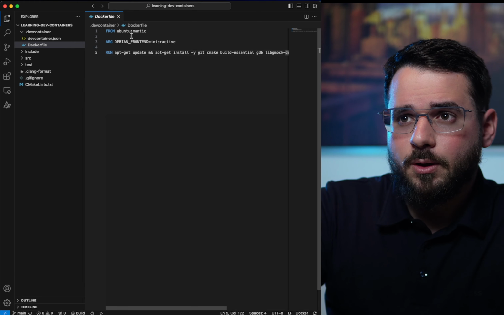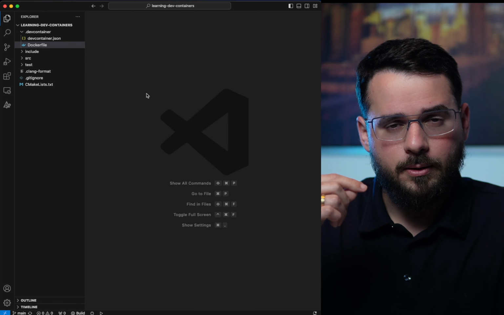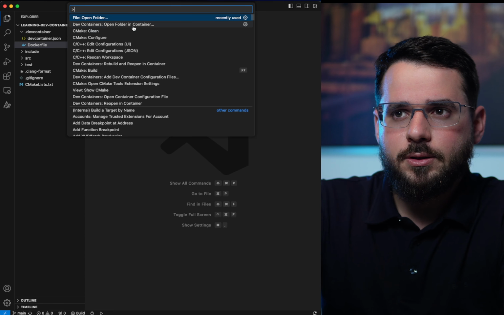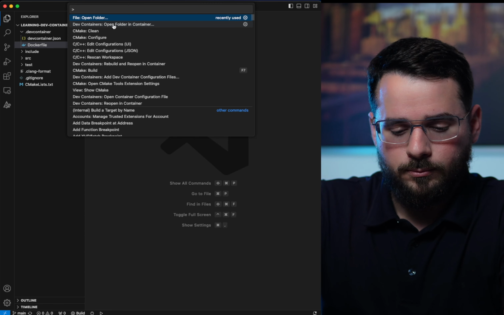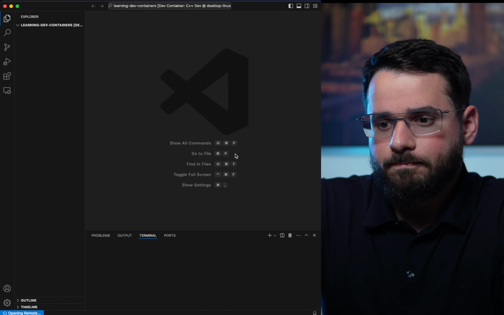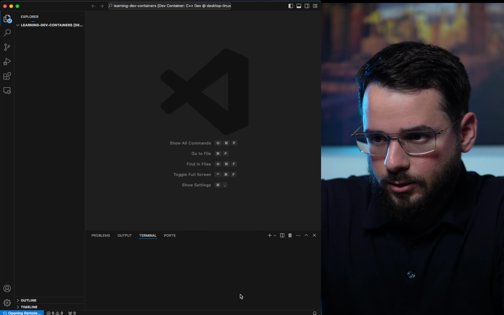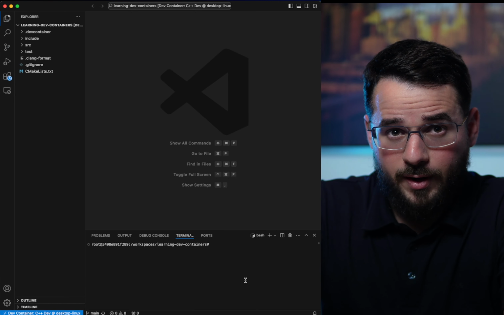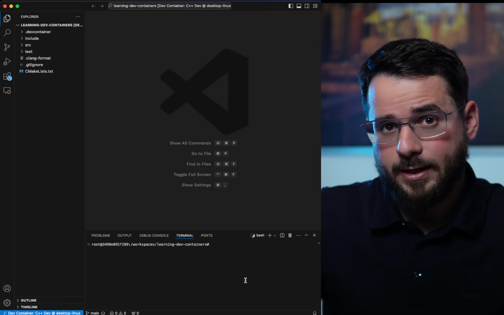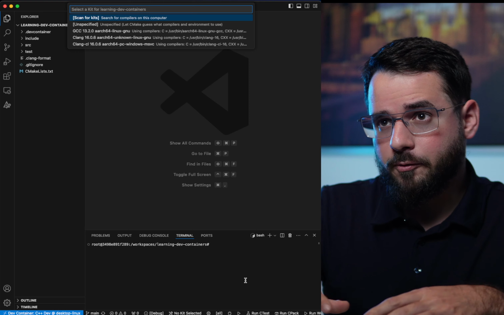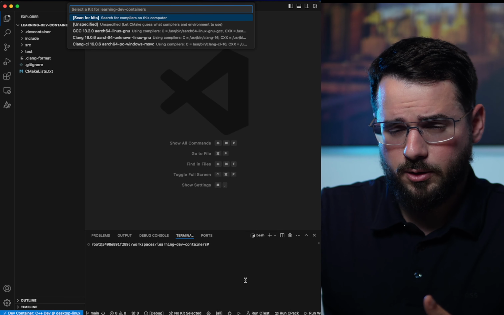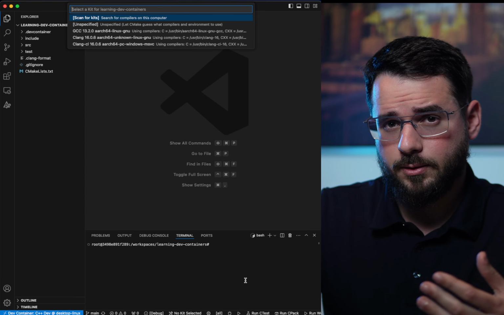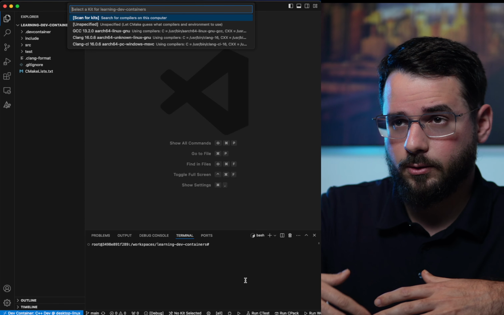And now we do the magical part. If I go to that, it asked me about in the beginning, so this is a dev container operation to open the folder in the container. Let's just do it. And now the magic. So here at the bottom, it was really fast because the image was already cached in my machine. If you were to build this image in your own machine and reproduce the same steps of this video, it's probably going to take a bit longer because it's going to build that actual Docker file that we just...